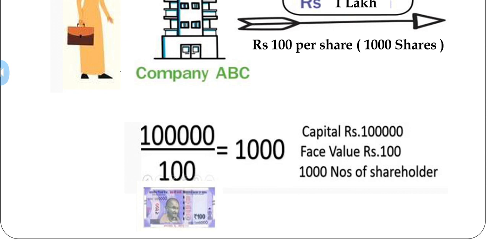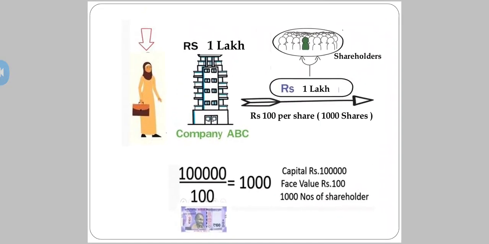Is it possible for 1000 people to invest just 100 rupees in my business? Yes, that's possible. So now, what is my capital here? 1 lakh is my capital. My face value is 100. The amount a person is going to invest in my business is the face value. That is, 100 rupees is the face value of shares.